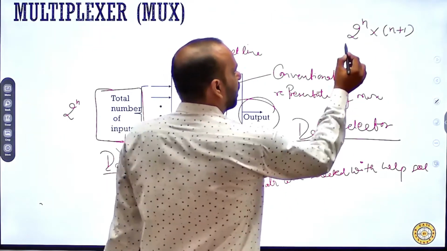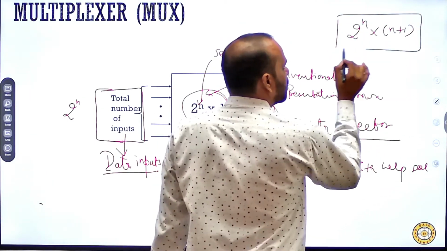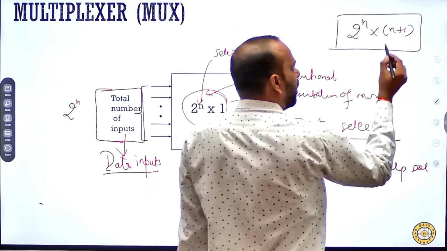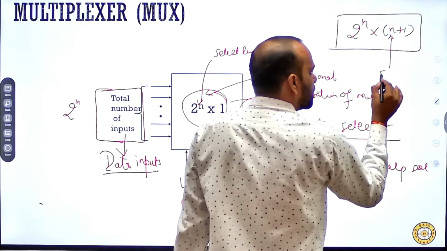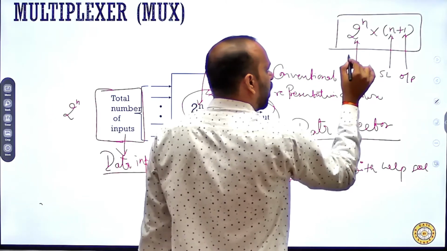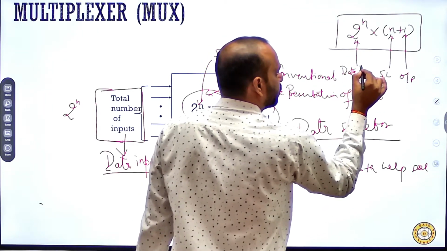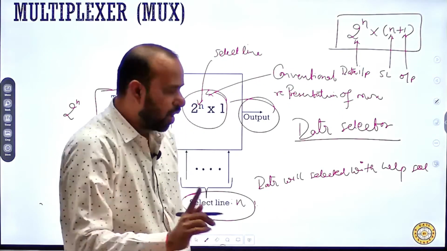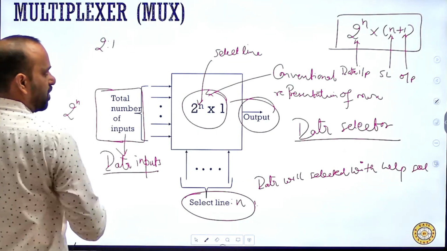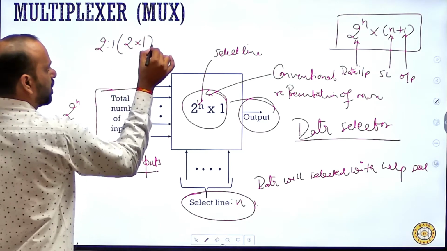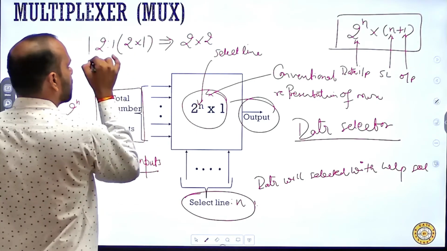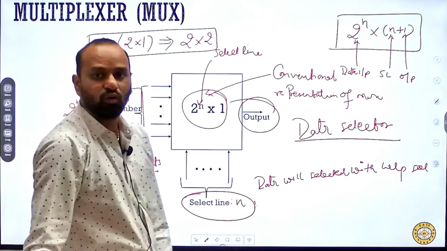Again repeating, the new convention used nowadays is 2 to the power n cross n plus 1, where we know that n is the select line, 1 is the output, and 2 to the power n is the data inputs. So the same multiplexer, a 2 cross 1 mux, can be represented as a 2 cross 2 mux.